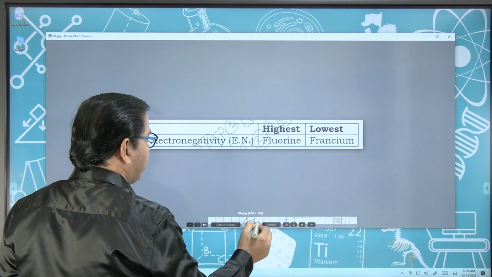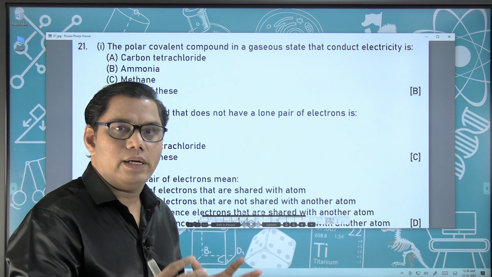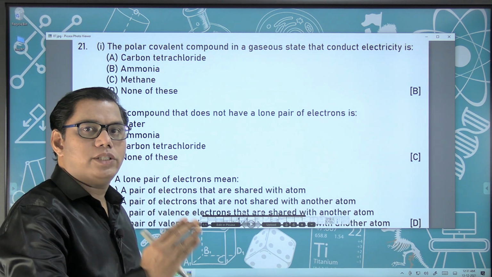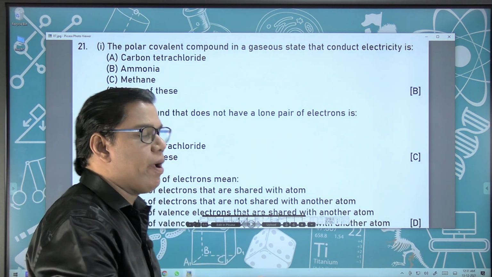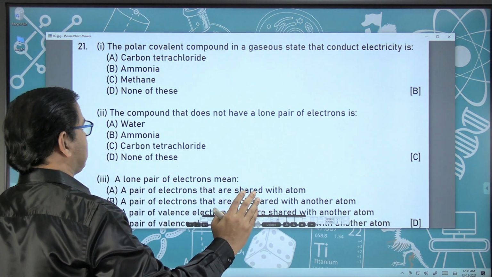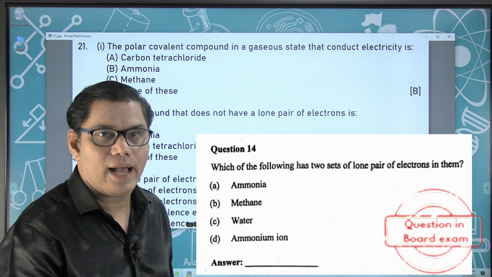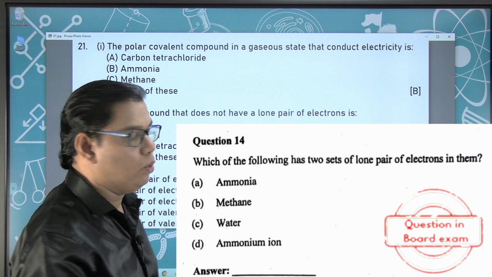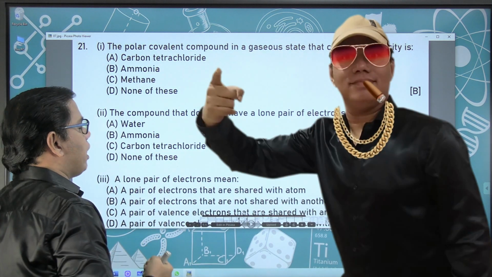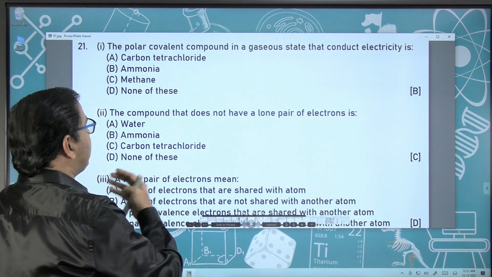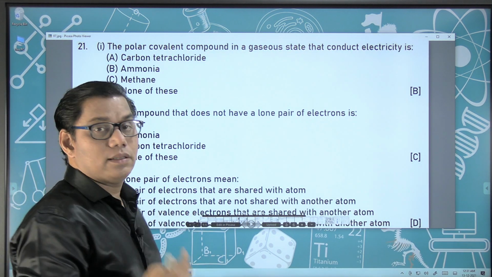Now coming to chapter number 2, dative bond is most important among these 3. And a question related to lone pair of electrons is a must. So how many lone pairs of electrons does a water molecule have? I am sure you know the answer. 2. How many lone pairs of electrons does ammonia have? 1. How many lone pairs does carbon tetrachloride have?